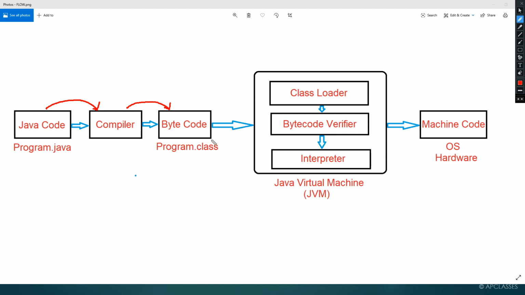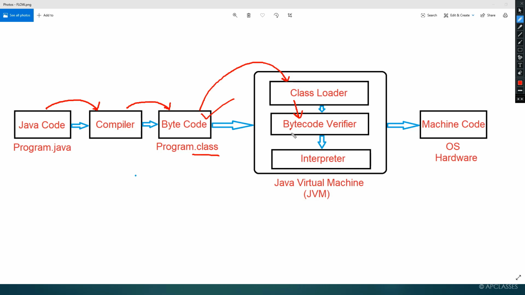Once it is converted to bytecode, it will have an extension .class. Then with the help of the class loader, it will be loaded inside the JVM. Once it is loaded, the bytecode verifier will check whether the bytecode contains any error or not.